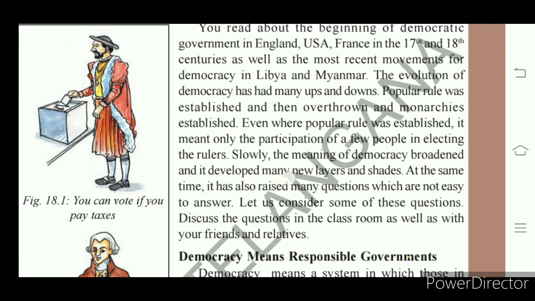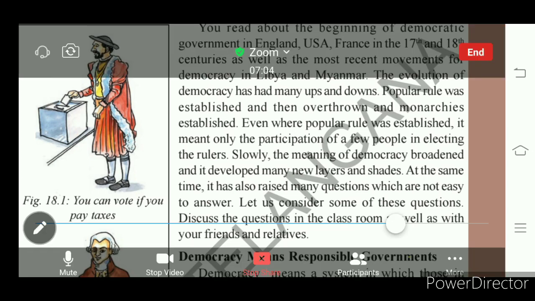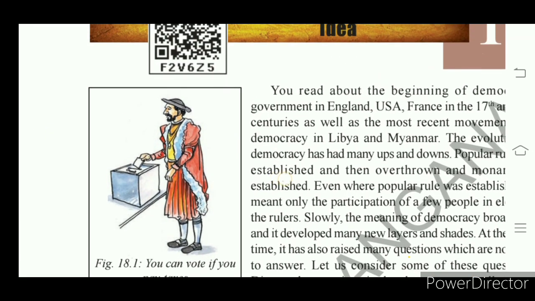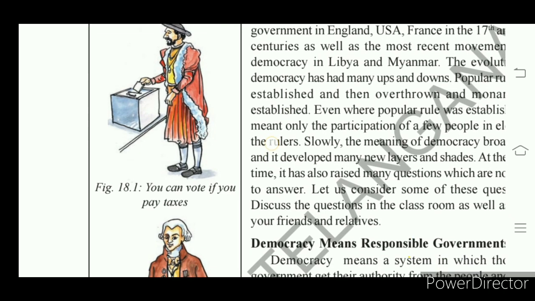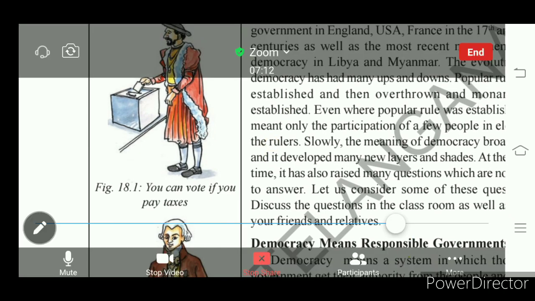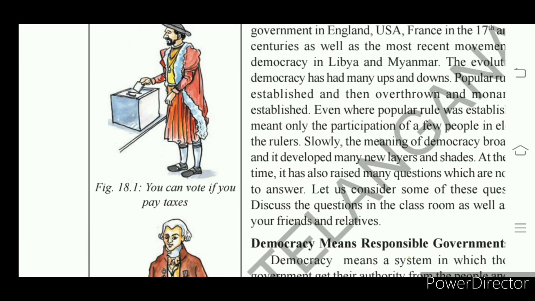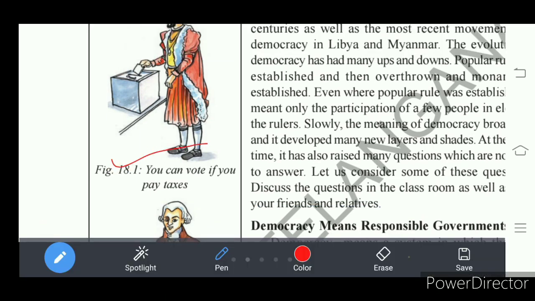Let's study the features of a democracy. How was democracy at the initial stage? In France, we have seen the right to vote was given to the taxpayers. They were called active citizens. Active citizens were given the right to vote, which is shown in figure 18.1. Right? This was followed in France.